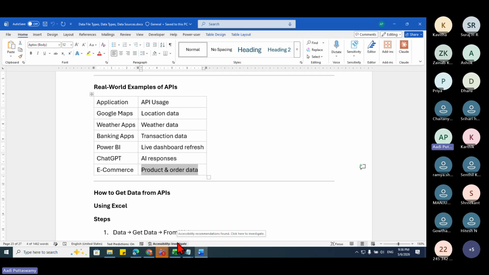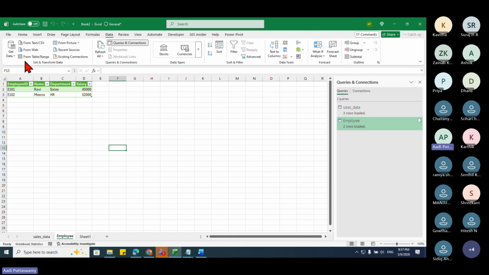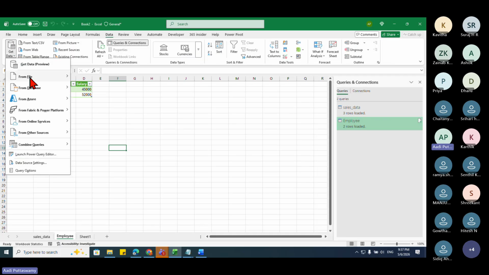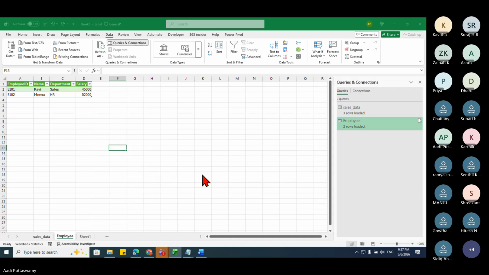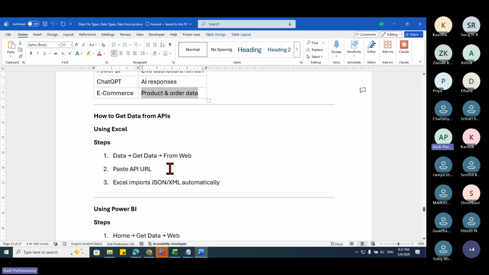Okay, usually let's say a website and we have payment gateways, so they need to connect to each other. Just like that, we cannot connect them. There should be some authorized codes, that is called APIs. Say data, get data from web. For example, if I go here, see, I'll say data, get data, and here I have this web. Let's say I'm going here from another source, from web. Now I need to give a proper authorized website, then only it will get connected, right? So like this, you have to paste the URL.